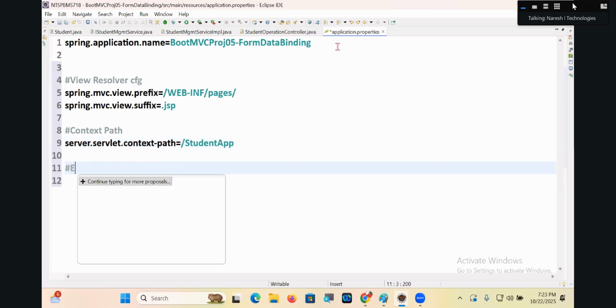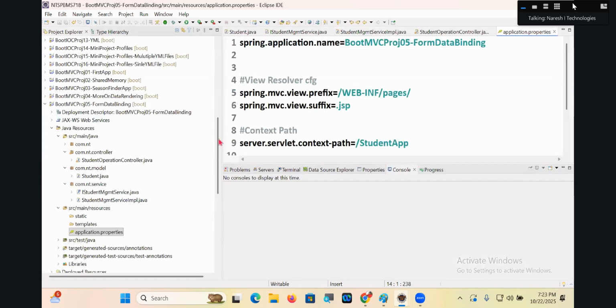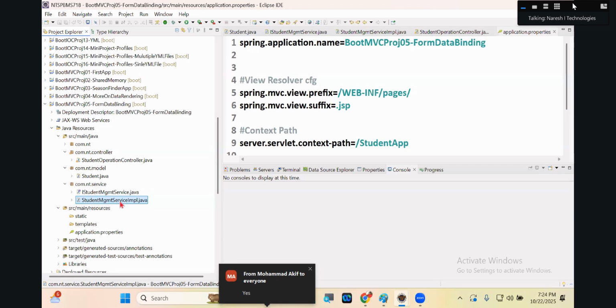Next one, embedded server port. server.port is 4041. Convinced with me, guys? I want a reply from you people. 4041, okay, that's good. StudentOperationsController, Student.java, IStudentManagementService, and its implementation. This is my application.properties file.